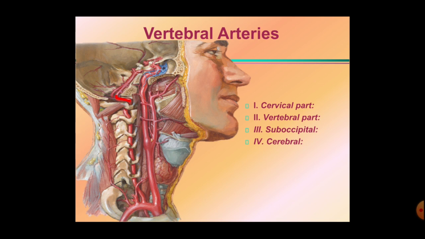After that, the artery enters the cranial cavity via the foramen magnum, and it meets with the opposite side and forms the basilar artery. So here this is the fourth part. It meets with the opposite side at the lower border of the pons and the upper border of the medulla, at the pontomedullary junction, where the basilar artery is formed. This is the end of the vertebral artery by uniting with the opposite side.